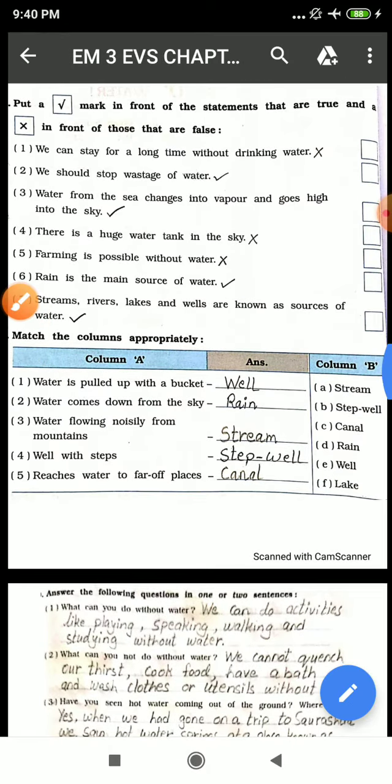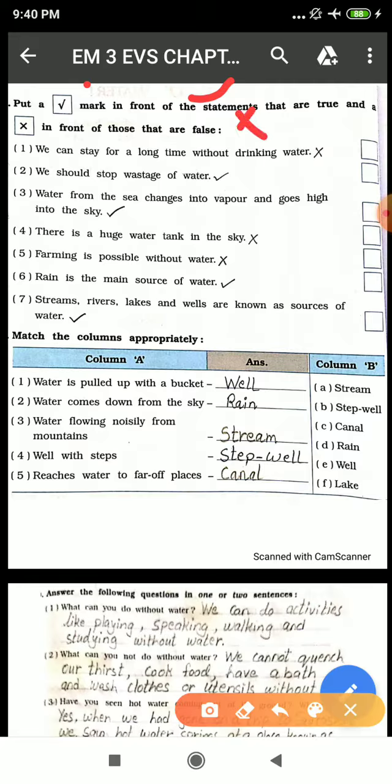Okay students, and here we have to put a right mark in front of the statements that are true and wrong marks on those that are false. We can stay for a long time without drinking water. No, we will die without water. We cannot stay for a long time without water because water keeps us fresh and nourished. We should stop the wastage of water. Yes, we should not waste water, else in the future we'll have a shortage of water.